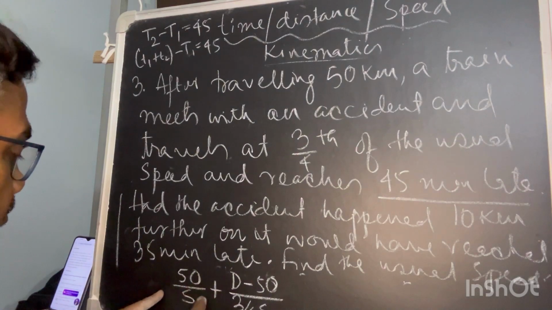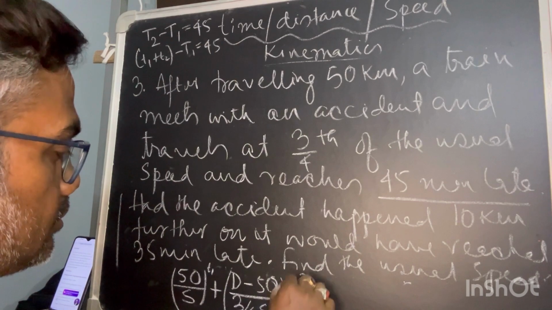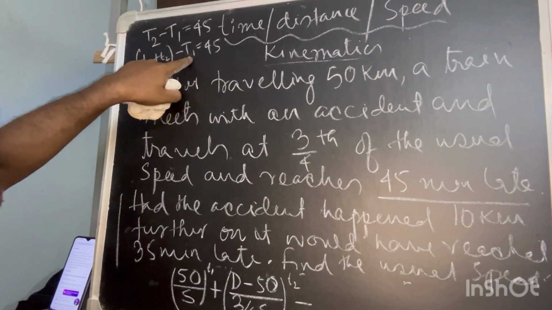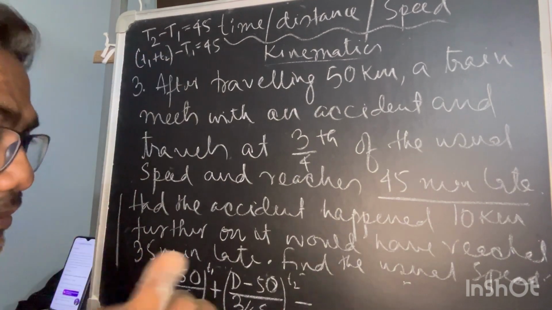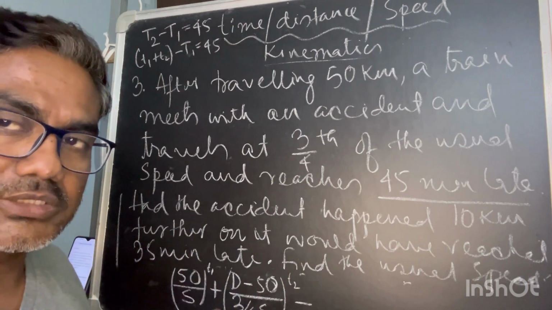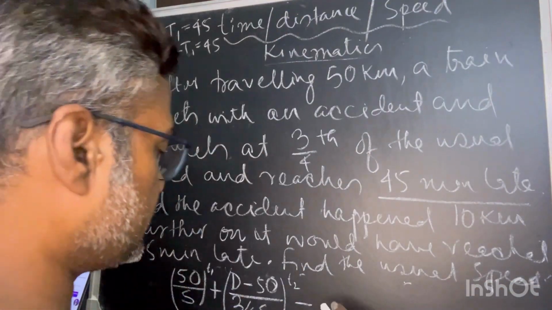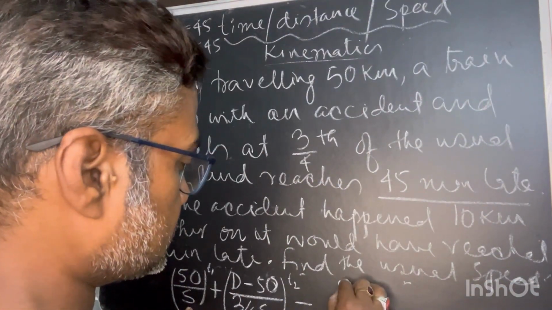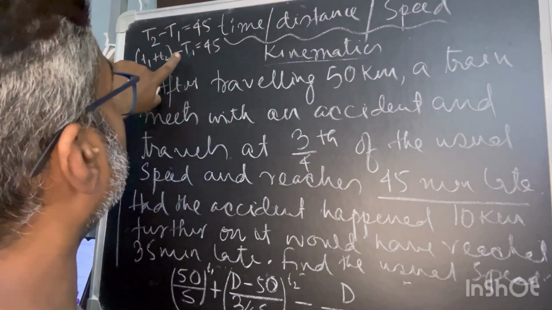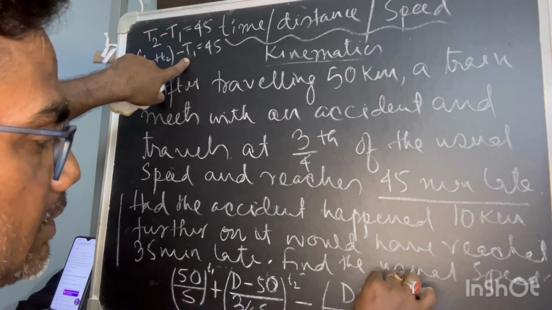I am calculating T1, so this is your small t1, this is your small t2, minus capital T1. Capital T1 is the case where no accident happened. So we are assuming the train is moving with the usual speed. The usual speed is S, but distance is capital D upon the usual speed S. So the total thing has been brought down here. So this is your capital T1.